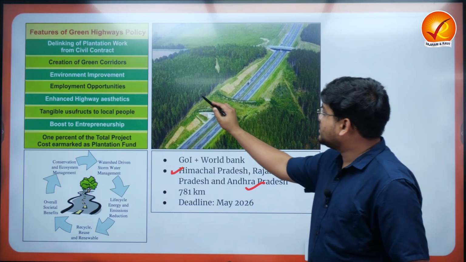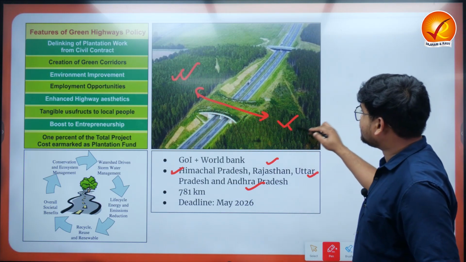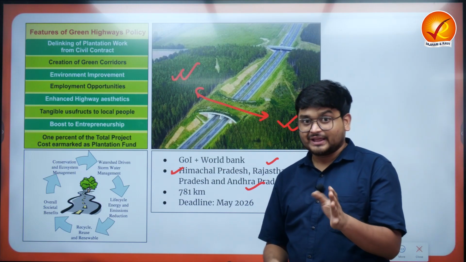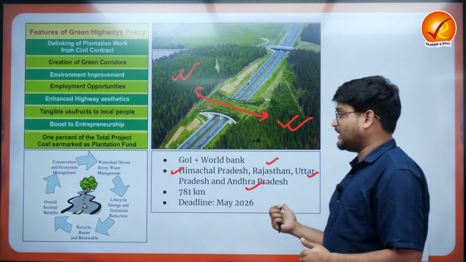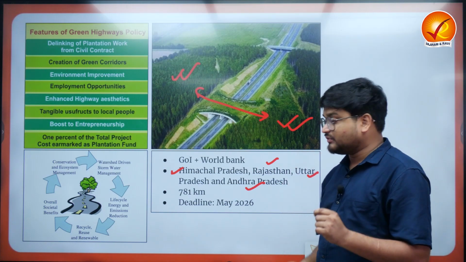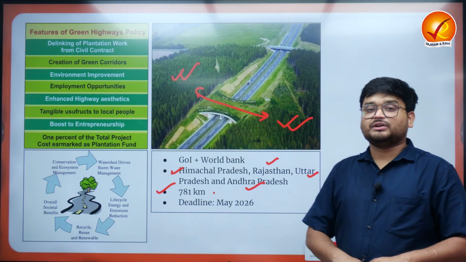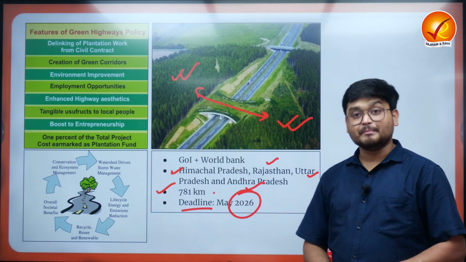These have various green corridors that connect various patches of forests on either side of the highways. They also have a proper amount of investment in afforesting the highway regions of the particular states. This initiative will cover around 781 kilometers of highway in the country, and the deadline will be May 2026.